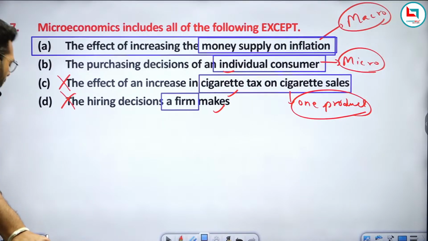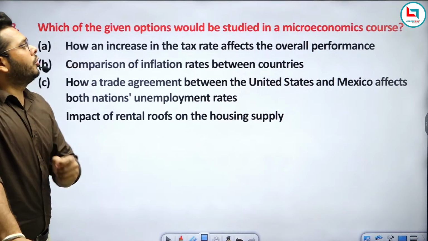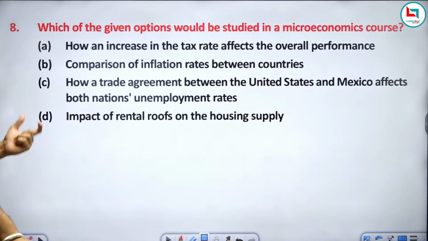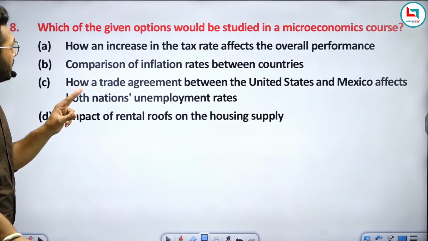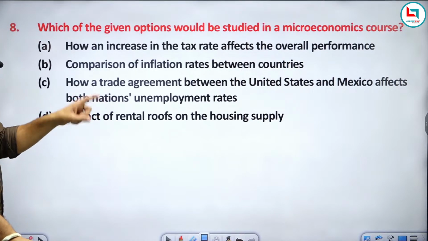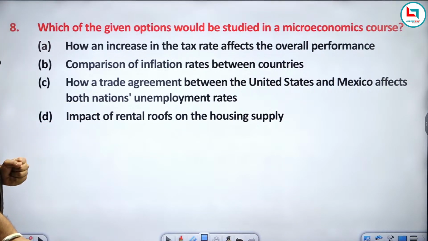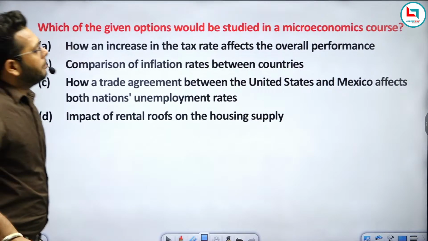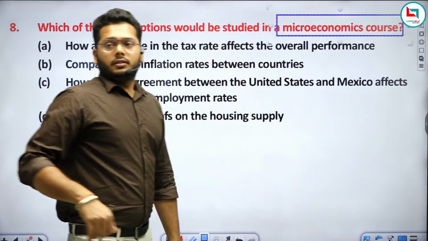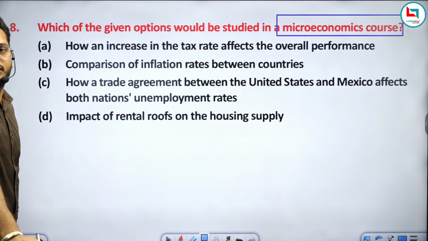Okay, so now come to the next question. Which of the given options would be the study in a microeconomics course? How an increase in the tax rate affects the overall performance, comparison of inflation rates between the countries, how a trade agreement between the United States and Mexico affects both nations' unemployment rates, impact of rental roofs on the housing supply. Which option would be the study in microeconomics? Here the question is asking about the microeconomics course, right? Just answer this question fast.